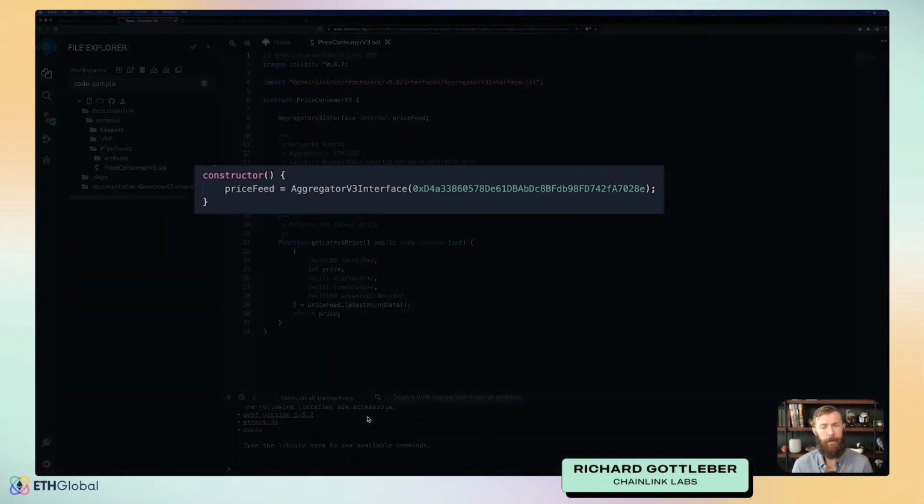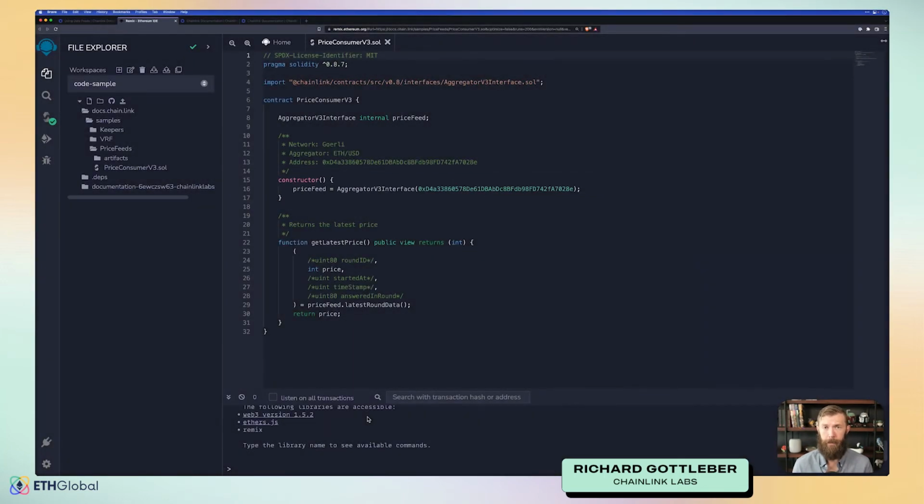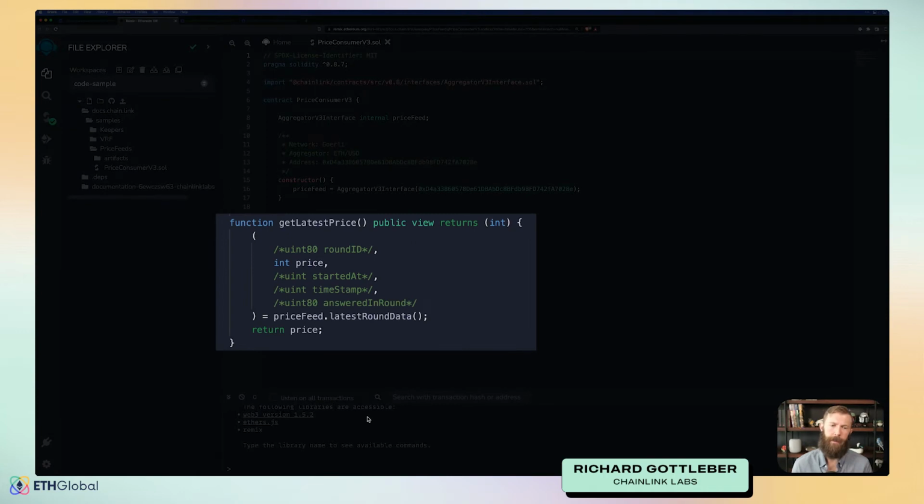We have our constructor, which goes ahead and sets up the price feed, and keep in mind, constructors are only run when a contract is deployed. They kind of set up things that need to be configured when that contract is deployed. And finally, we have our function, getLatestPrice. It's going to return one value, the price.